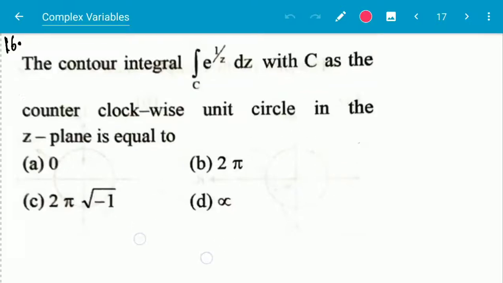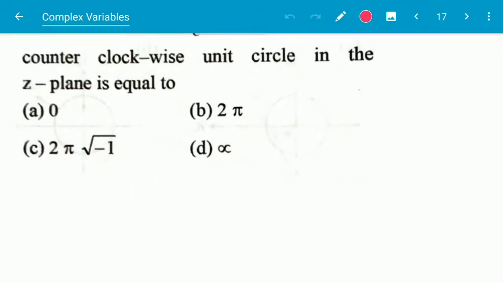So we have to find out the residues. To find the residue, we have to form the Laurent series expansion, because here nothing else is the procedure we have to follow. So we have to follow the original procedure, that is to expand the function using Laurent series.